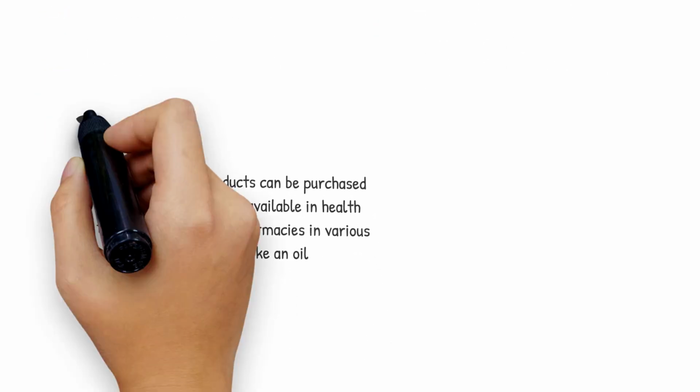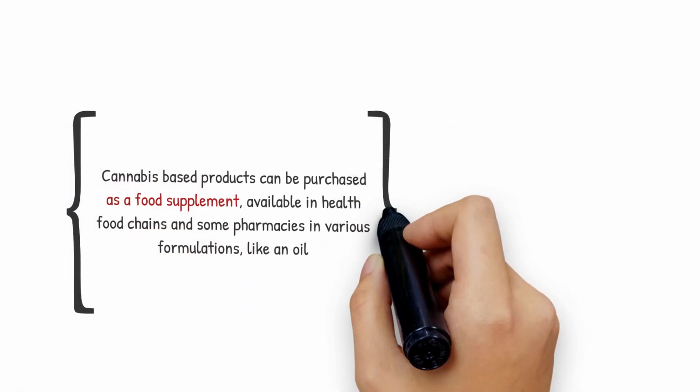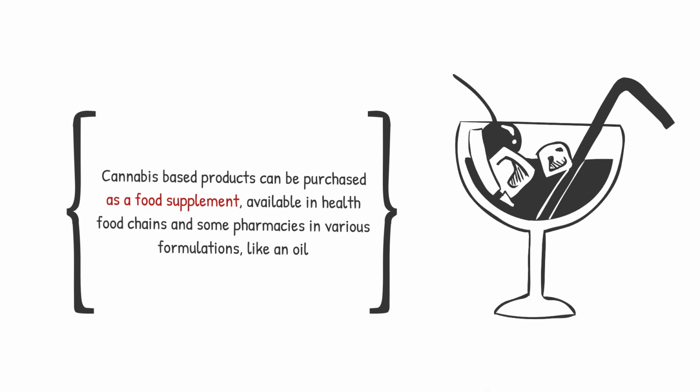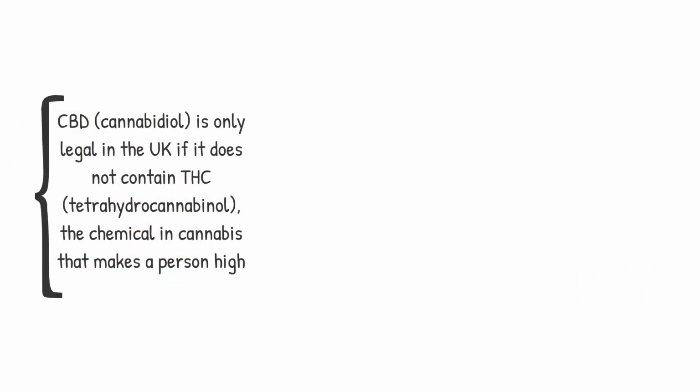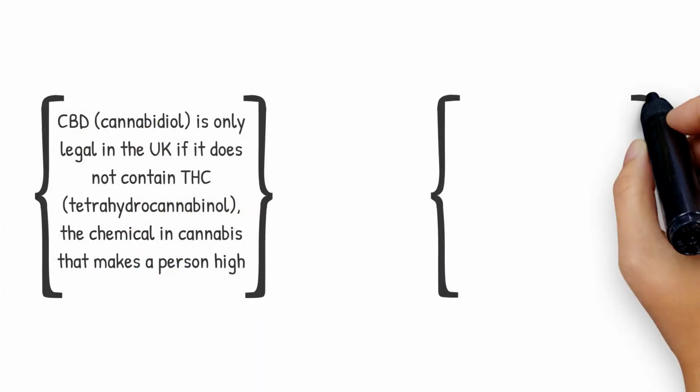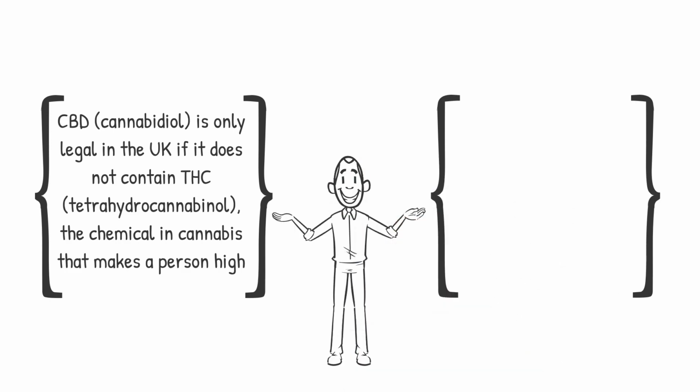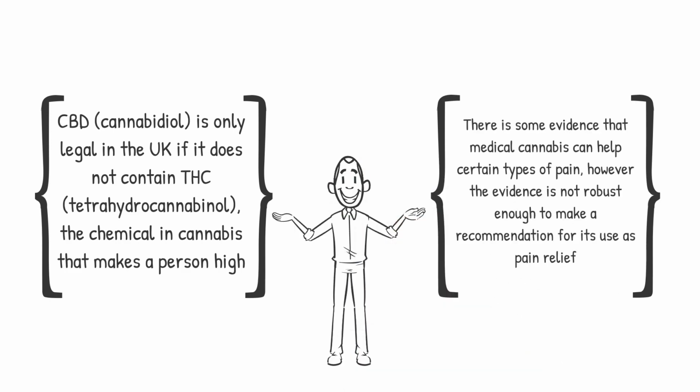Cannabis-based products can be purchased as a food supplement, available in health food chains and some pharmacies in various formulations, like an oil. CBD is only legal in the UK if it does not contain THC, the chemical in cannabis that makes a person high. There is some evidence that medical cannabis can help certain types of pain. However, the evidence is not robust enough to make a recommendation for its use as pain relief.